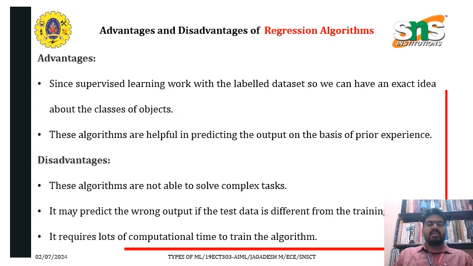When it comes to the advantages and disadvantages of these algorithms, since supervised learning works with a labeled data set, we can have an exact idea about the classes of objects. These algorithms are helpful in predicting the output on the basis of prior experience. Coming to the drawbacks, these algorithms are not able to solve complex tasks, and they may predict the wrong output if the test data is different from the training data. It also requires a lot of computational time to train the algorithm. So these are the drawbacks of supervised algorithms.